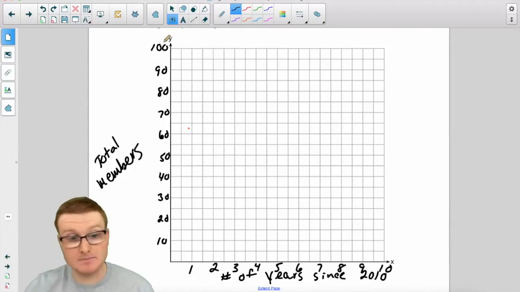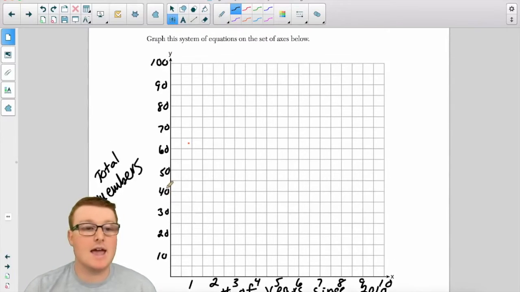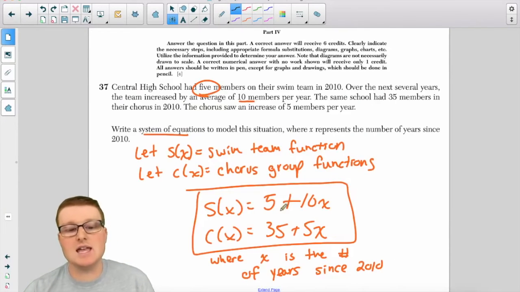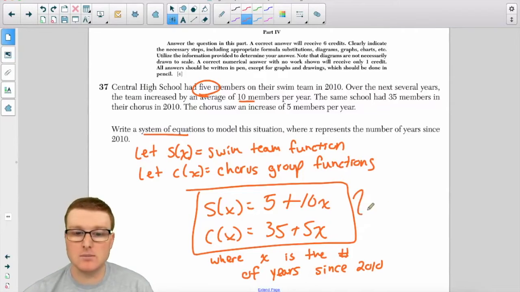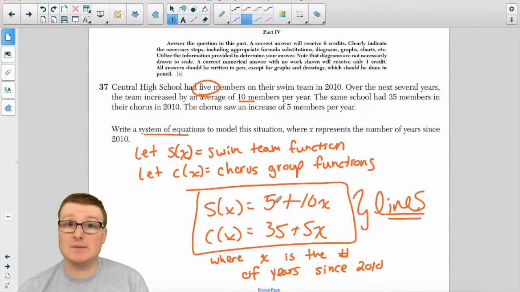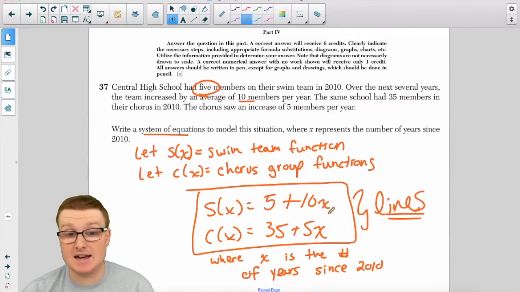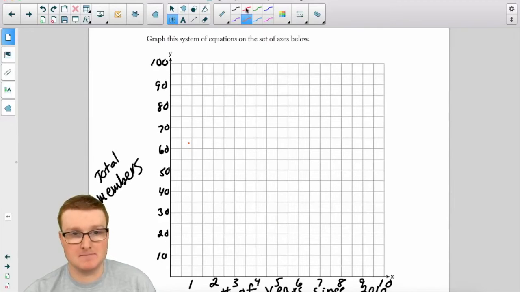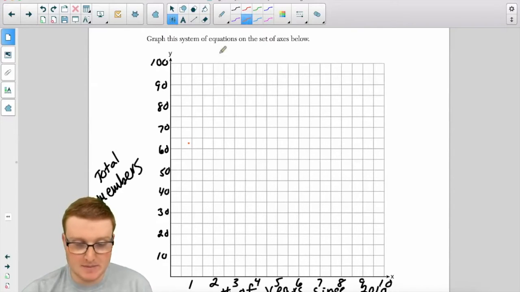Okay, so those are our axes, okay? And all we're doing is we're taking this information and we're just graphing it. Newsflash, folks, both of these are lines. You know how to graph a line. This has a y-intercept of 5 and a slope of 10. This has a y-intercept of 35 with a slope of 5. Let's do it. Now, this can get a little complicated, so bear with me here. I'm going to graph the swim team function first.